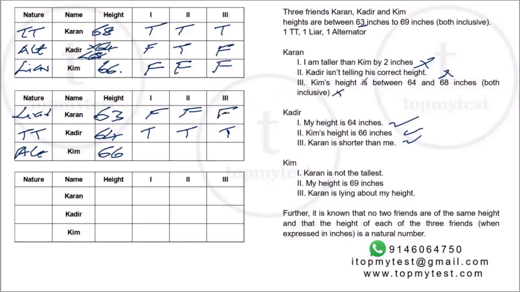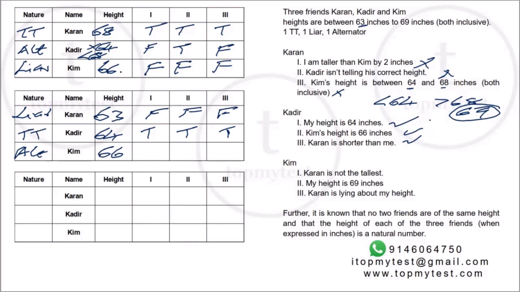This is false. So Kim's height is between 64 and 68. So Kim's height should be outside this range. It should be either less than 64 or more than 68. Now, less than 64 is already taken by Karan. Right? So Kim's height should be 69. Right? But Kim's height is 66. This is not possible. Right? So logically speaking, it's not compatible.